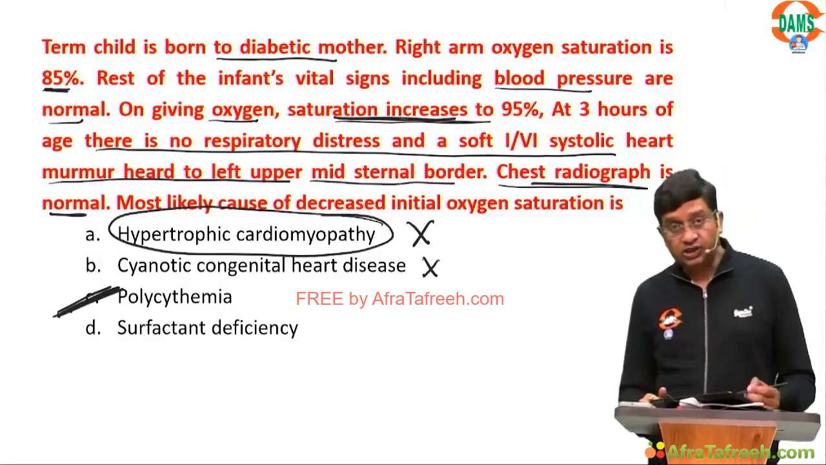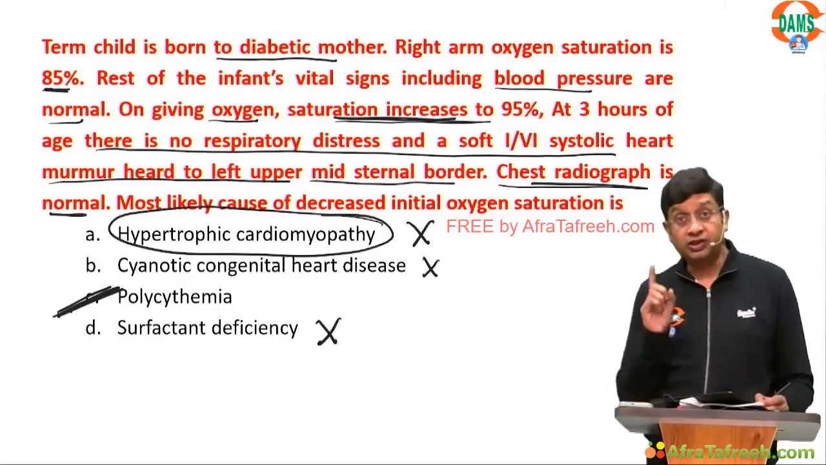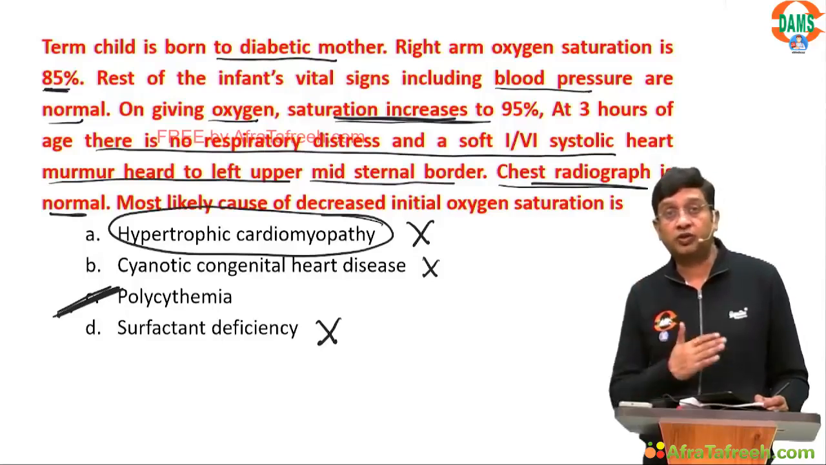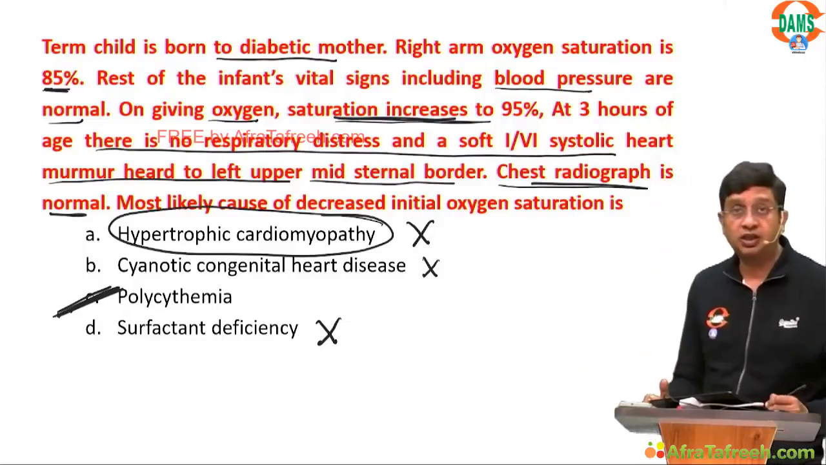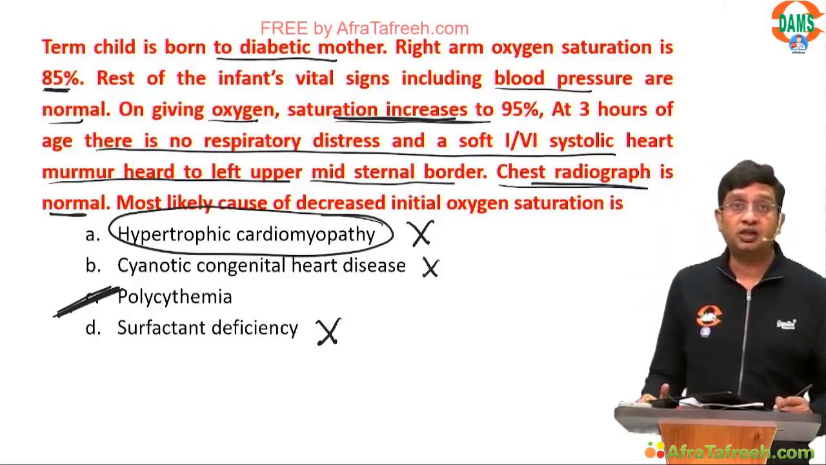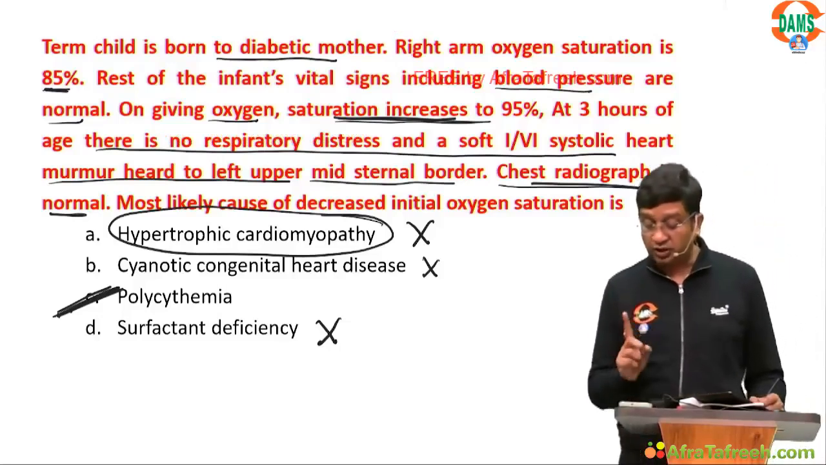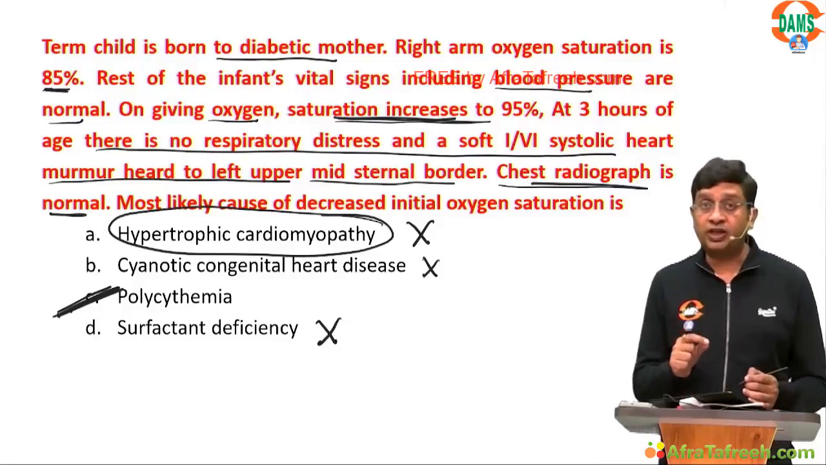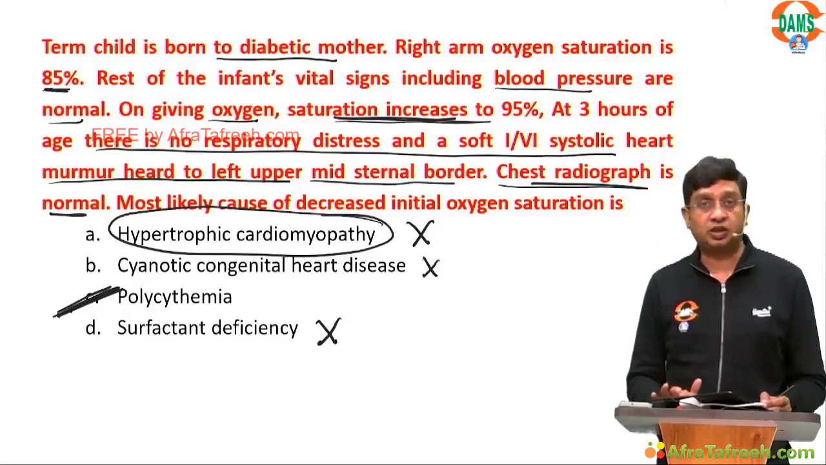If it were surfactant deficiency, again the chest x-ray would not be normal. Why is the chest x-ray normal? Always I teach you in class, please follow the method of exclusion. Chest x-ray is normal, exclude hypertrophic cardiomyopathy. Saturation is improving on giving oxygen, exclude cyanotic congenital heart disease. So what is left here is polycythemia. Follow the method of exclusion. Maybe you think this is right or wrong, but the aim is not to find that out. There are two kinds of questions, one factual, one conceptual. For conceptual ones, follow the method of exclusion. Please.